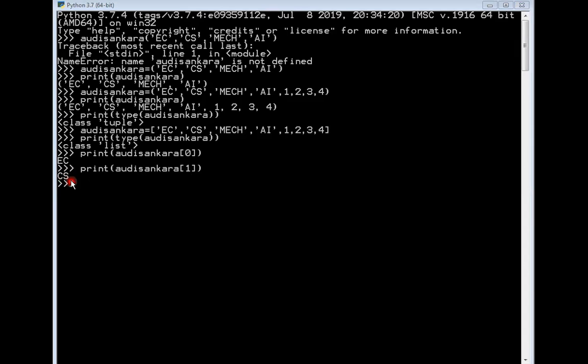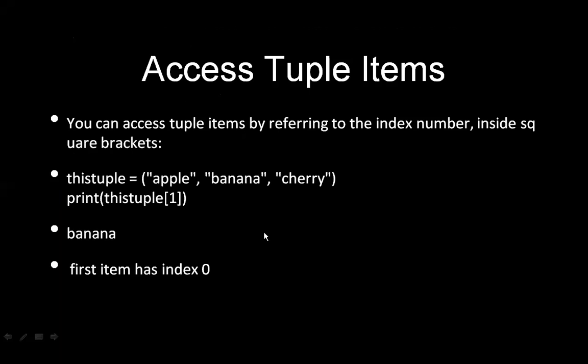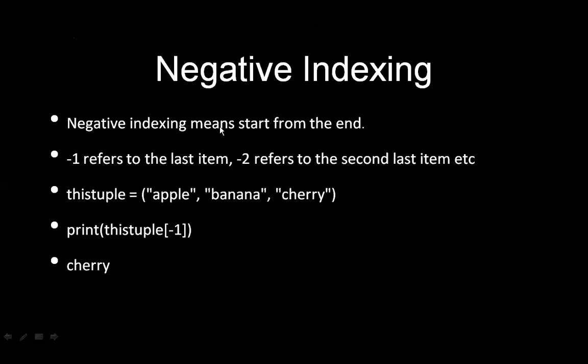Now you clearly understood how we can access the elements. We can access the elements only with the help of the index number, which we specify in the square bracket itself. This is the explanation of positive indexing. There is also negative indexing, which you need to understand. So here, negative indexing.